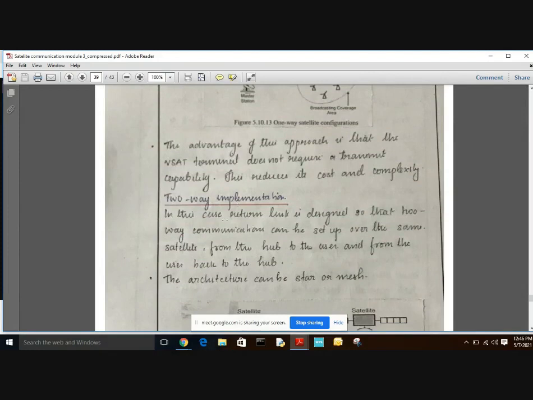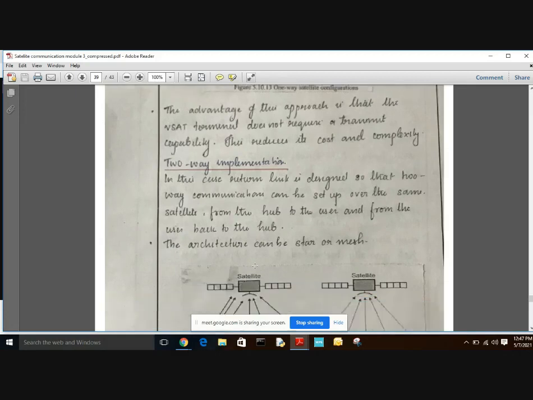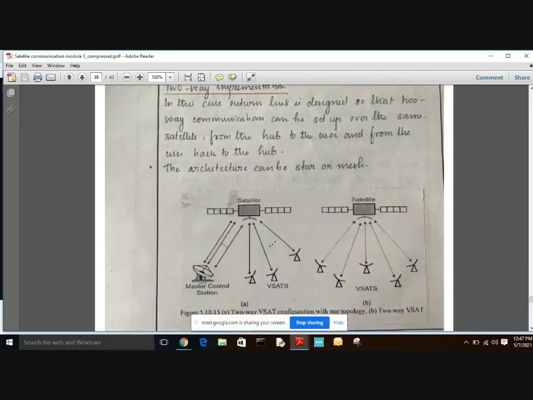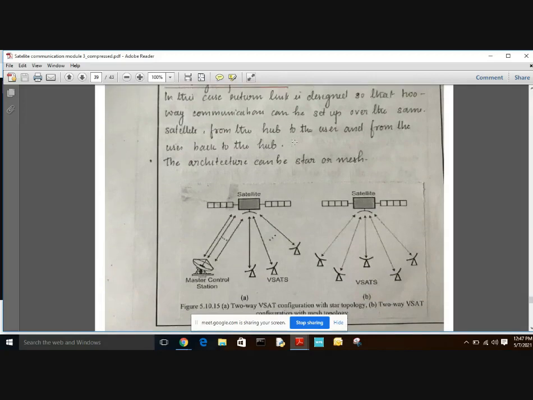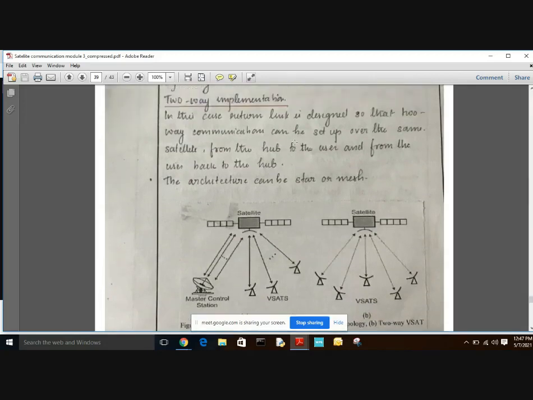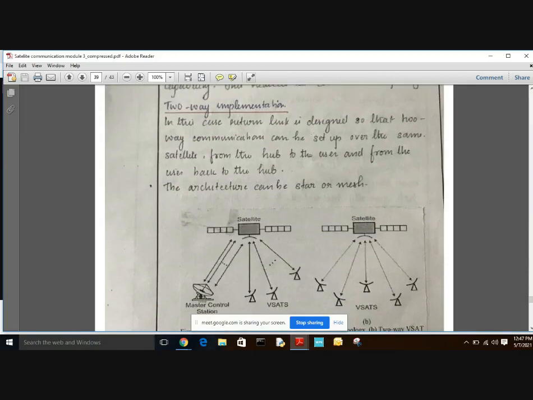In this scheme, a return link is designed so that two-way communication can be set up over the same satellite, that is, from hub to users and from users back to hub.